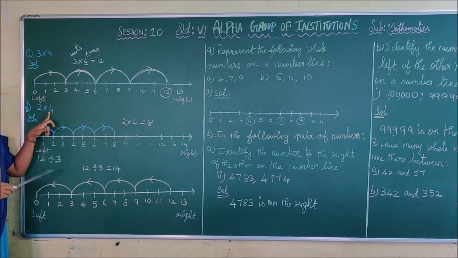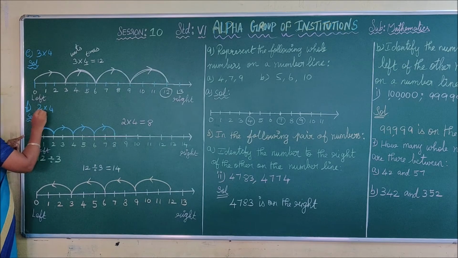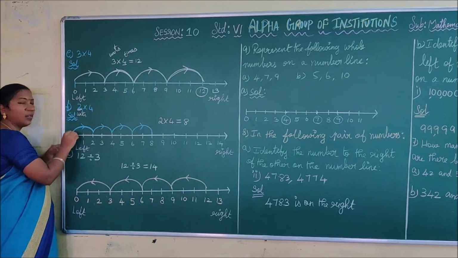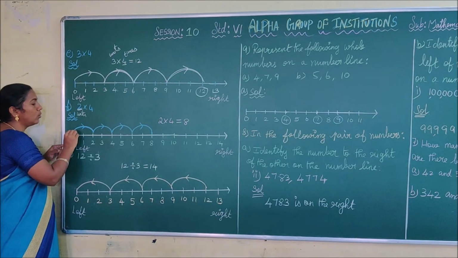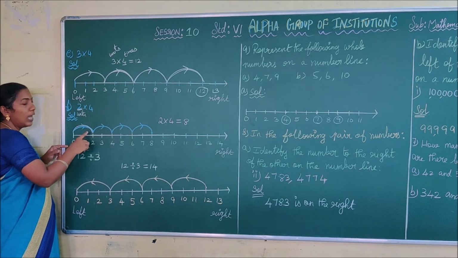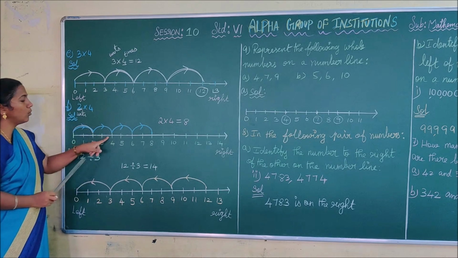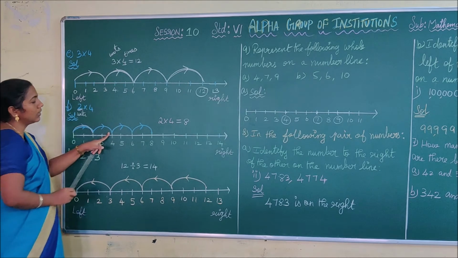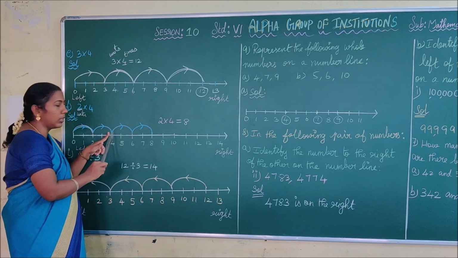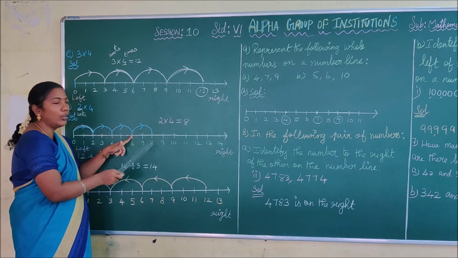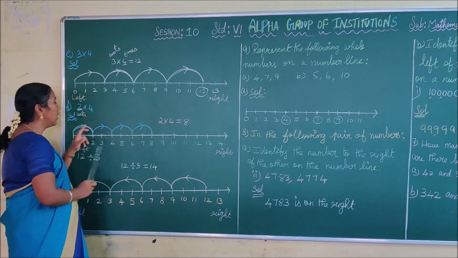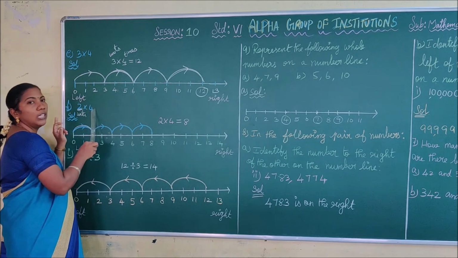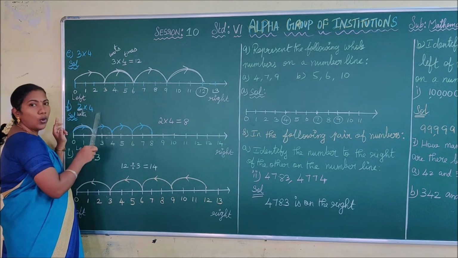2 into 4. How many units you have to move? 2 units. How many times? 4 times. So you have to start from 0. Your first jump is 0 to 2. This is the first jump. After the 2 units, 1, 2, you have to move from 2 to 4. After that you have to move 2 units from 4. That is 4 to 6. And then 2 units, 6 to 8. Count the jumps: 1, 2, 3, 4. Here also they gave 4. Thus you have to move 2 units for 4 times.